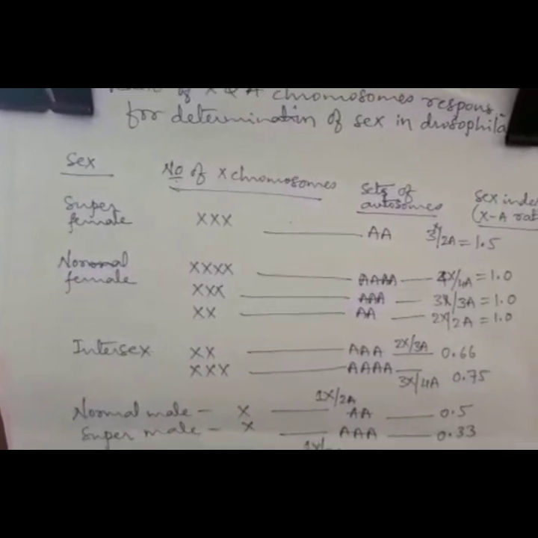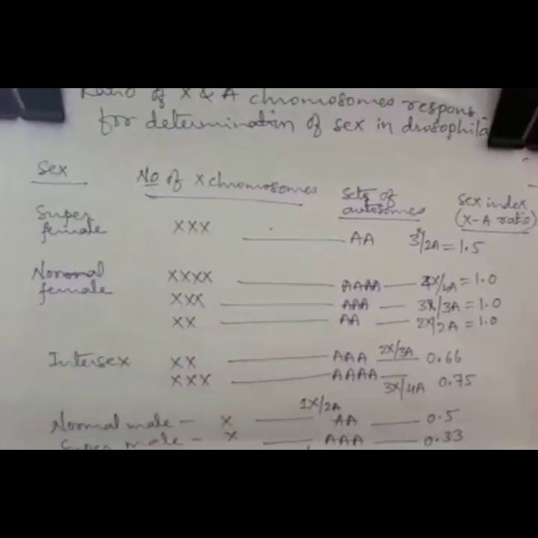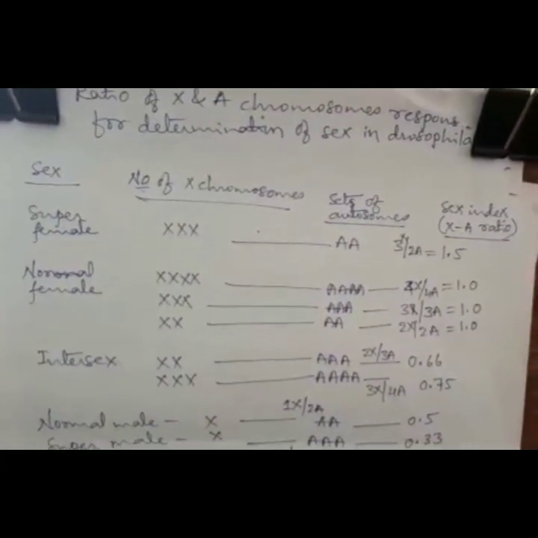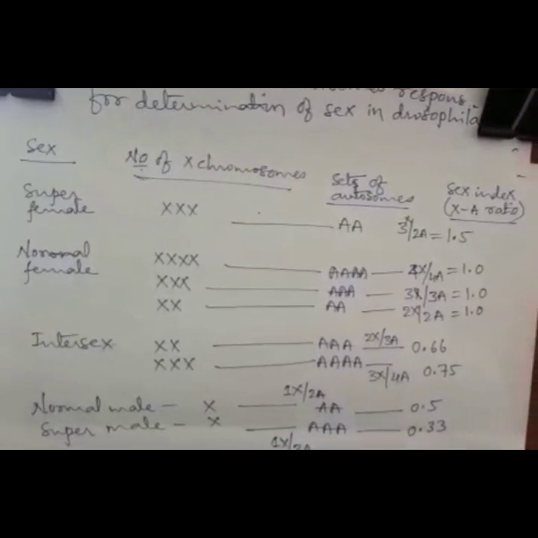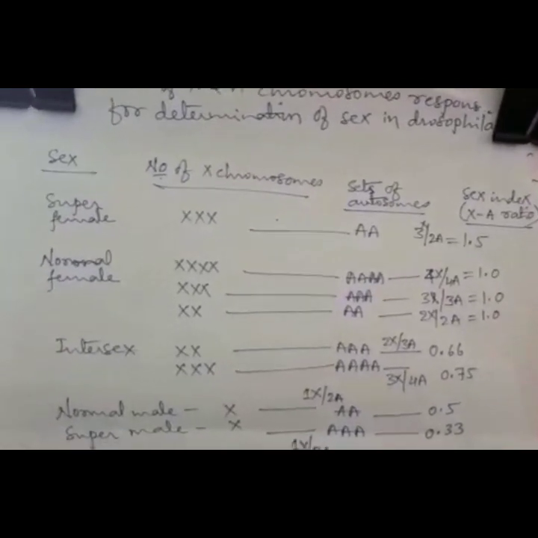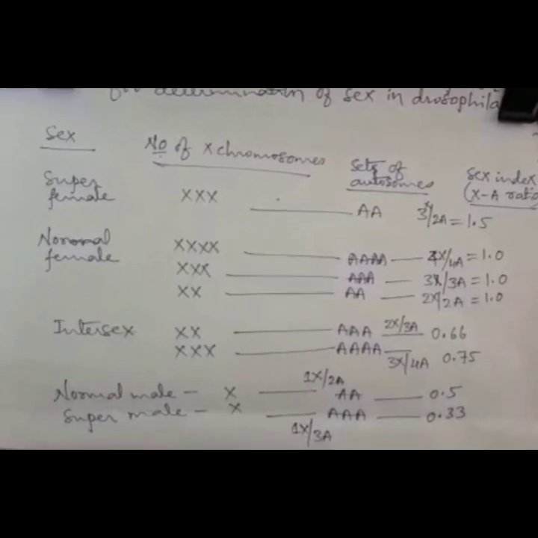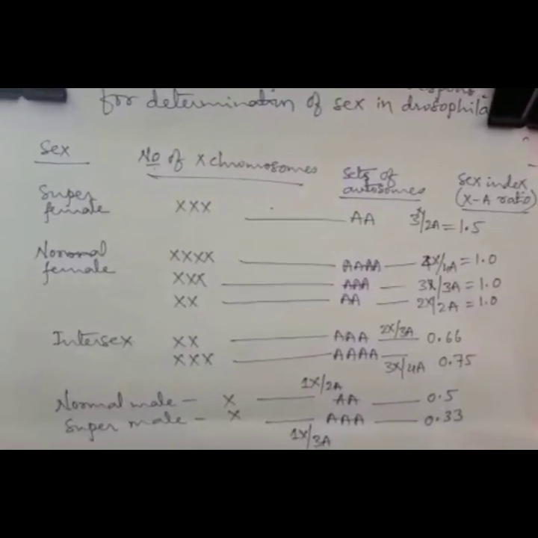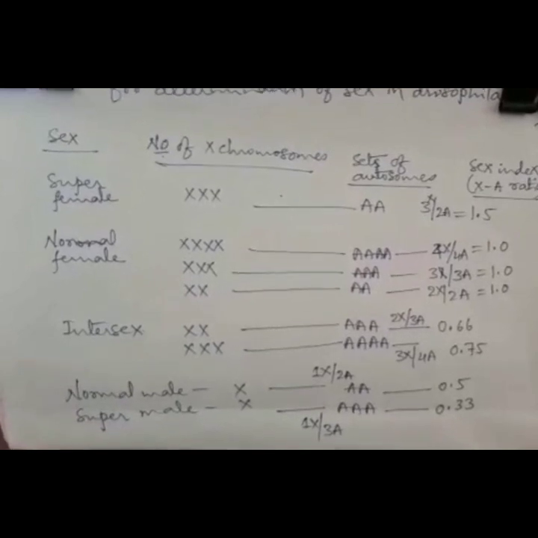If the index is below 1, it forms the intersex, normal male, and super male, whereas if the sex index is above 1, it forms the super female. If the sex index is 1, that forms the normal female.